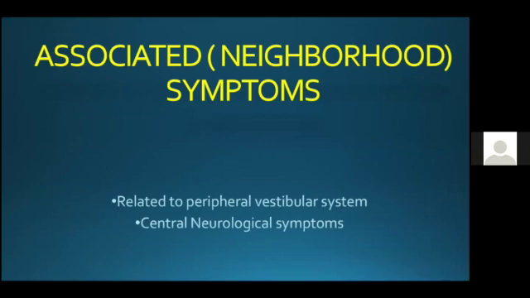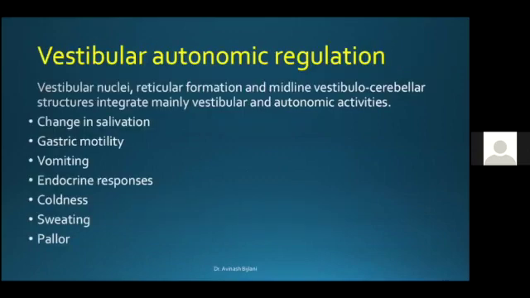Now you should also ask for associated symptoms, also called neighborhood symptoms. You should ask questions pertaining to the neighborhood symptoms related to the peripheral vestibular system, and also central neurological symptoms. The vestibular nuclei, the reticular formation, and the midline vestibulocerebellar structures are the ones which mainly integrate vestibular and also autonomic activities.